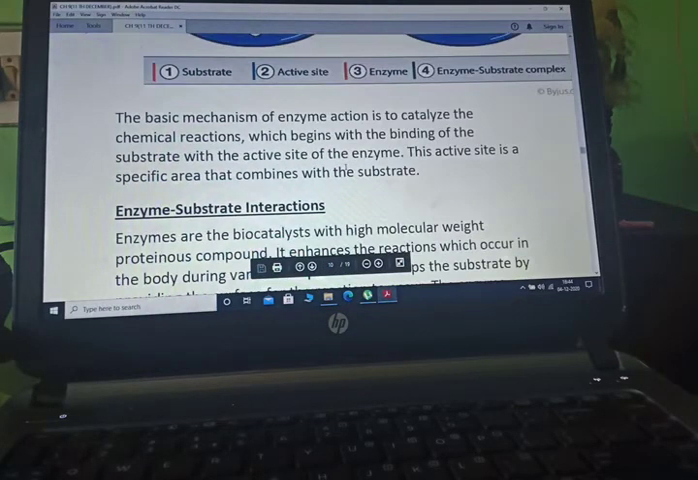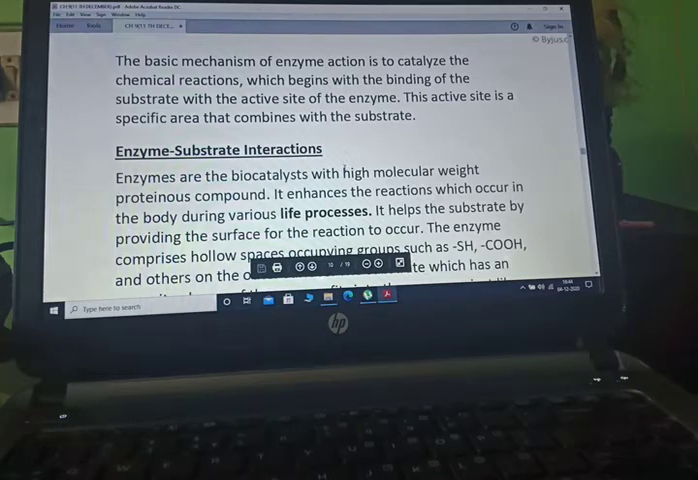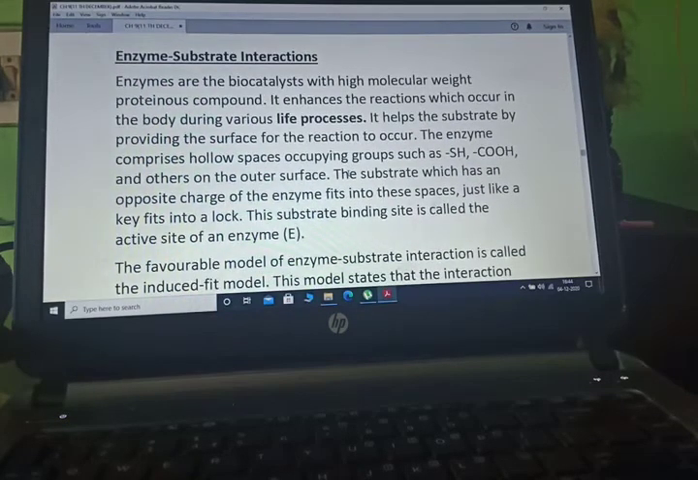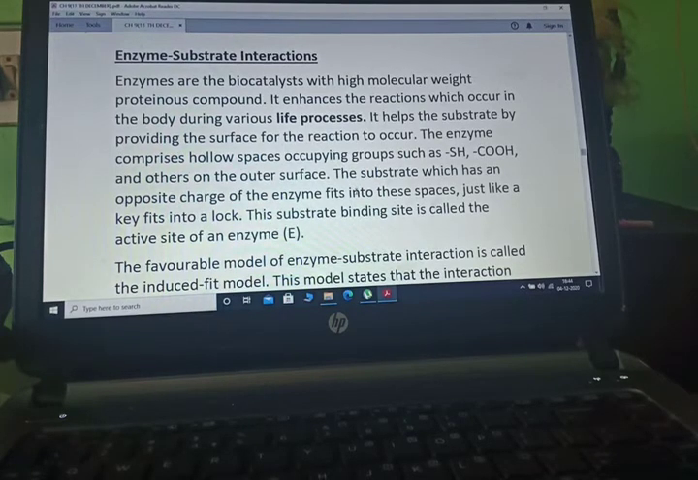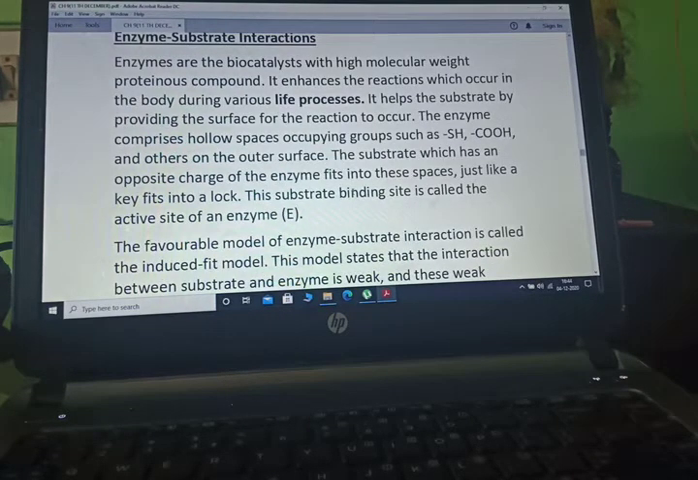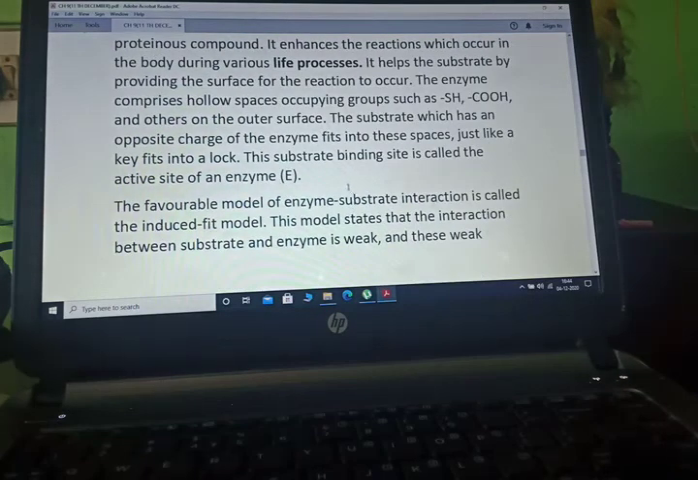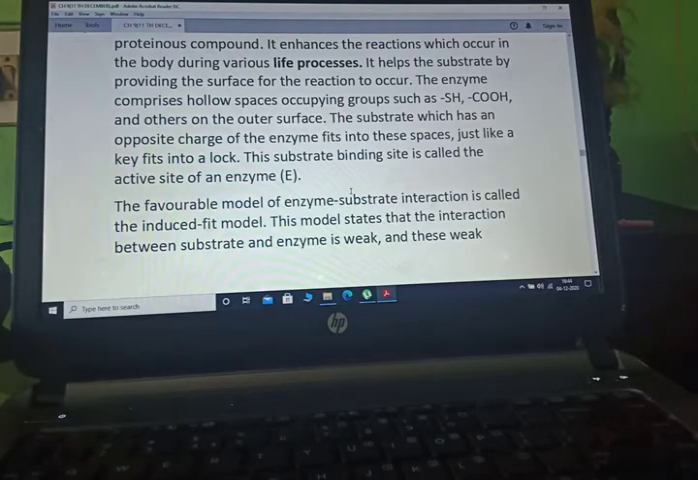complex. The basic mechanism of enzyme action is to catalyze the chemical reaction, which begins with the binding of the substrate with the active site of the enzyme. Now enzyme substrate interaction. Enzymes are biocatalysts, high molecular weight proteinaceous compounds. They enhance the reactions which occur in the body during various life processes. It helps the substrate by providing the surface for the reaction to occur.